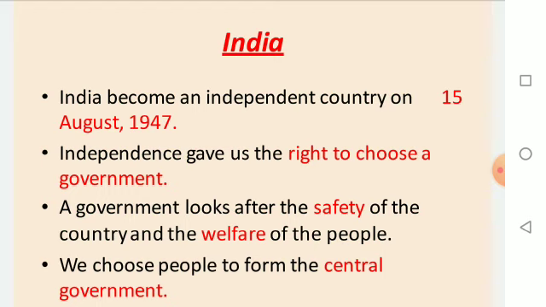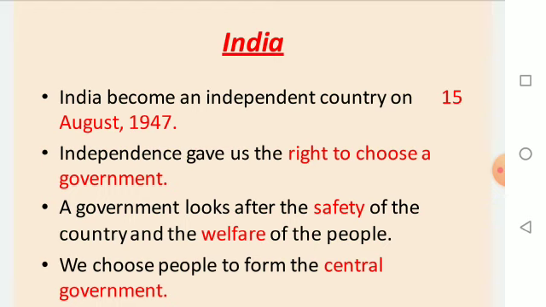India became an independent country on 15th August 1947. Independent means it became free from the rule of the British government. After 15th August 1947, India made its own constitution. Independence gave us the right to choose a government.